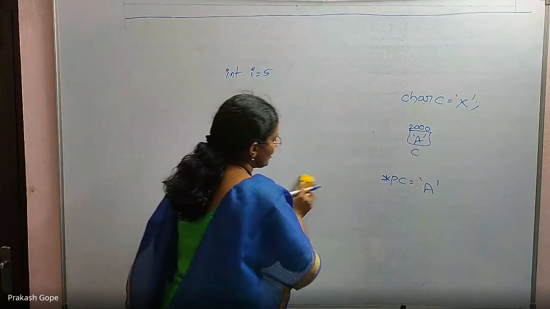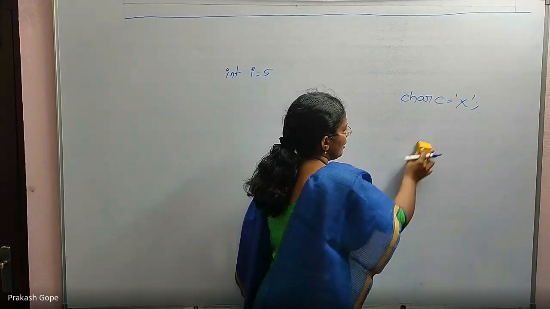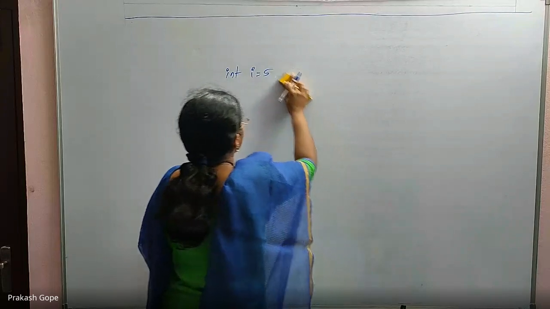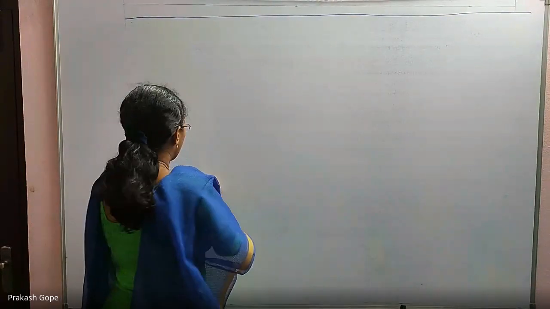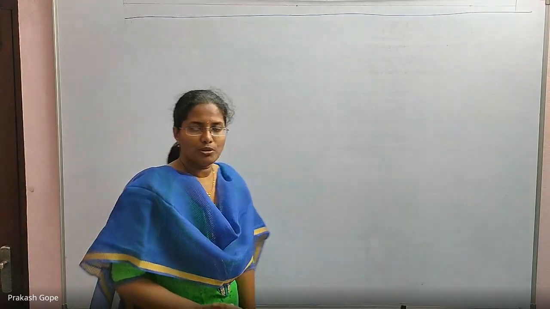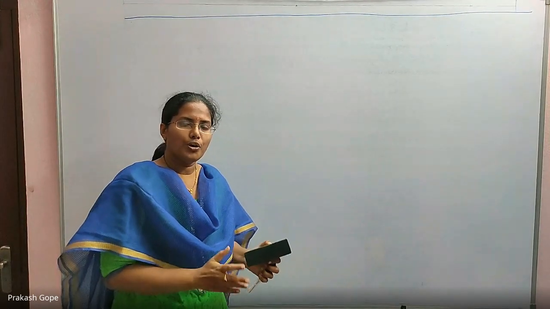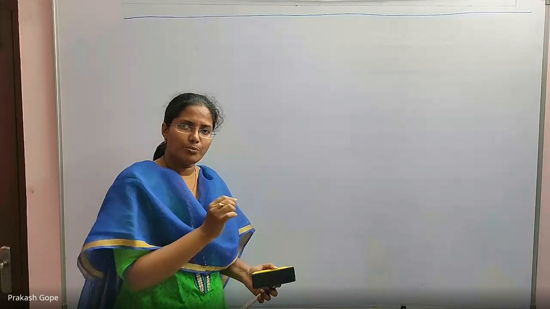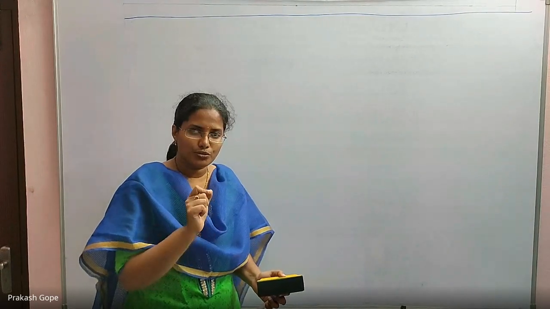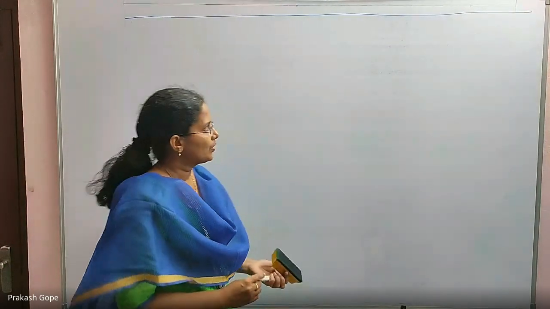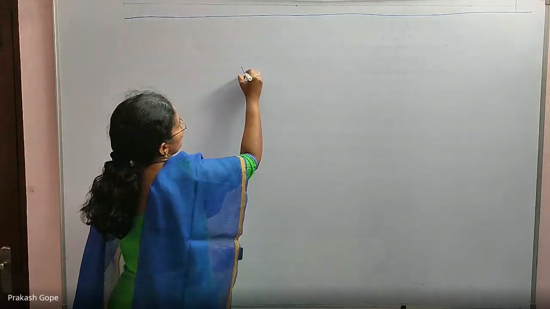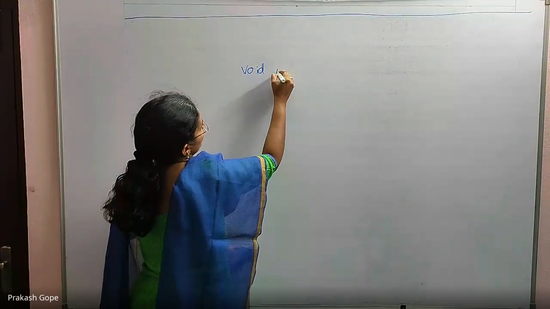So now you understood what is a simple pointer. Now we'll go into the details one by one. See, today I am completely explaining the concept only. We are not going to start GATE questions. This is a very important class. Please go through each and every point carefully. If you have a doubt, you stop me there and then immediately. Right. I am talking about void pointer now. Void pointer.